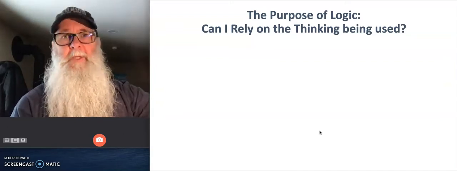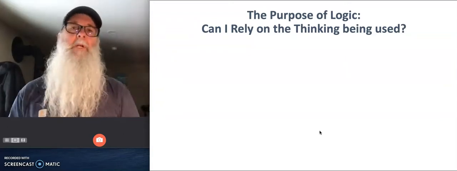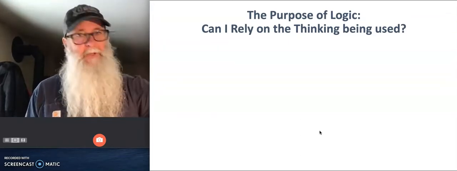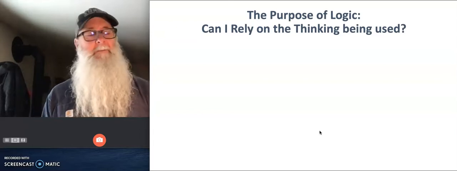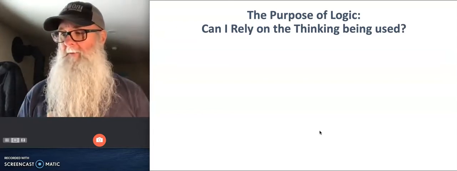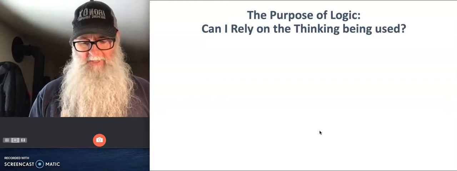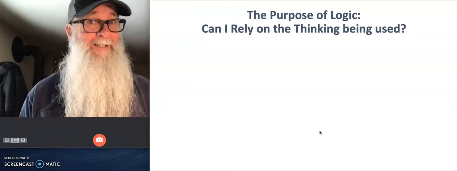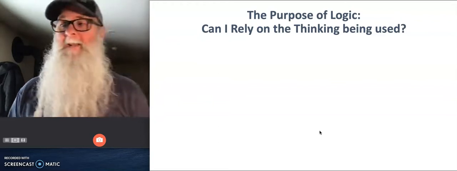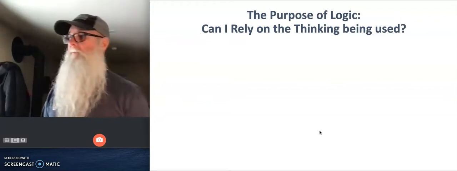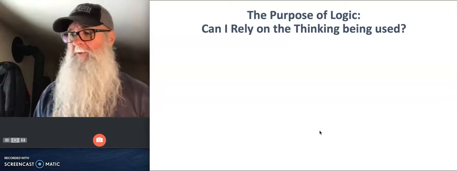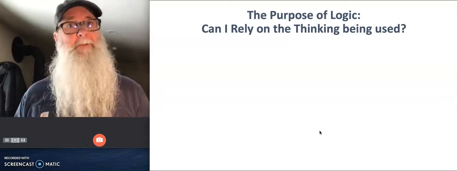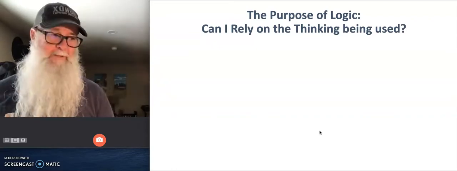Is their thinking reliable? And to answer that question, we're going to have to apply the rules of thinking to the thoughts that are being offered to us, to the arguments that are being offered to us, to the explanations that are being offered to us. And if those thinking processes don't adhere to the rules of thinking, then the thinking is going to become less reliable. Now, of course, what the rules are that we would use to evaluate thinking is going to differ depending on the type of logic that's required or the type of logic that's being used.